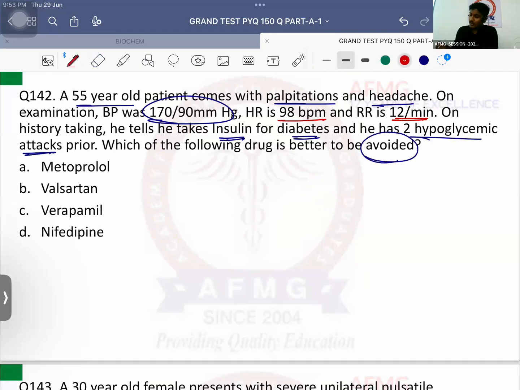Which drug has to be avoided? As he is having hypertension, we need to give some antihypertensive drug. But which antihypertensive drug should not be started in this patient? Beta blocker. Why? Because he is taking insulin and insulin has maximum risk of hypoglycemia. And 2 hypoglycemic attacks already. So if you give it, beta blockers, like metoprolol, will cause